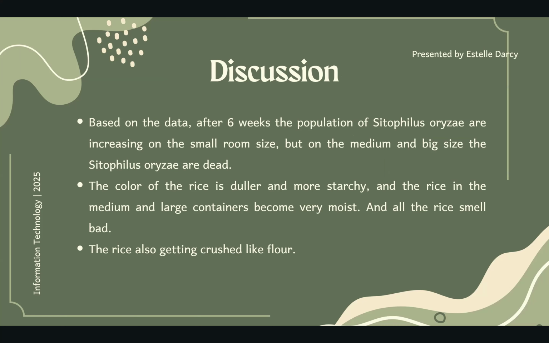We will explain the data after 6 weeks of observation. Based on the data, after 6 weeks of observation, the population of Cytopilus oryzae is increasing in the small room size, but in the medium and big sizes the Cytopilus oryzae are dead. The color of the rice is duller and more starchy, and the rice in the medium and large containers becomes very moist, and all the rice smells bad. Also, the rice is getting crushed like flour.